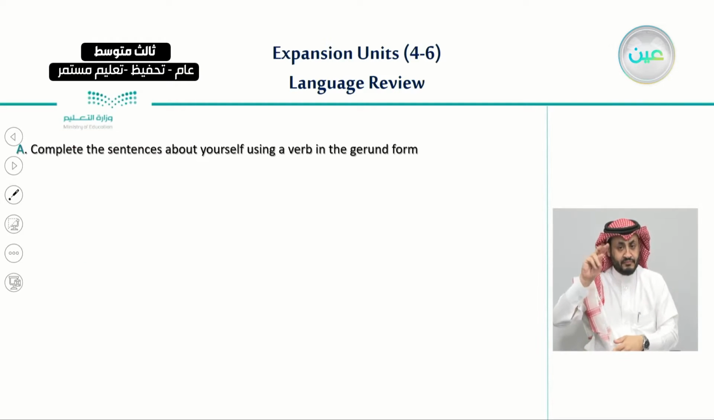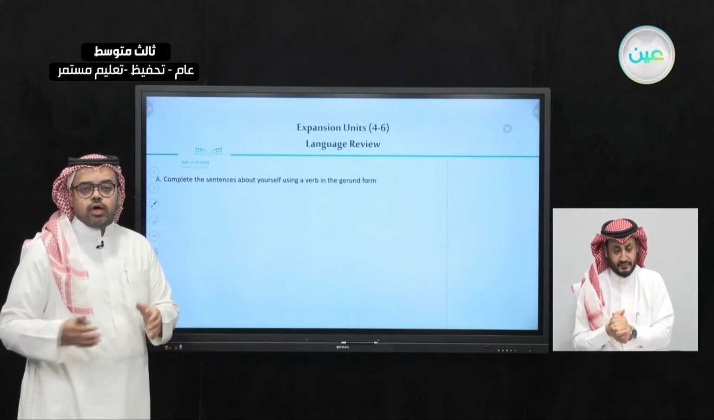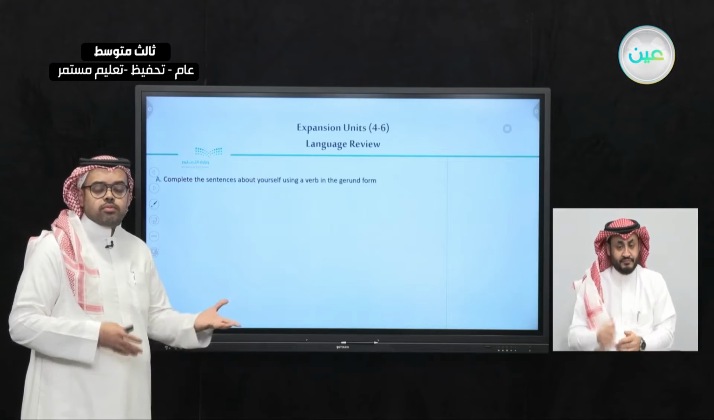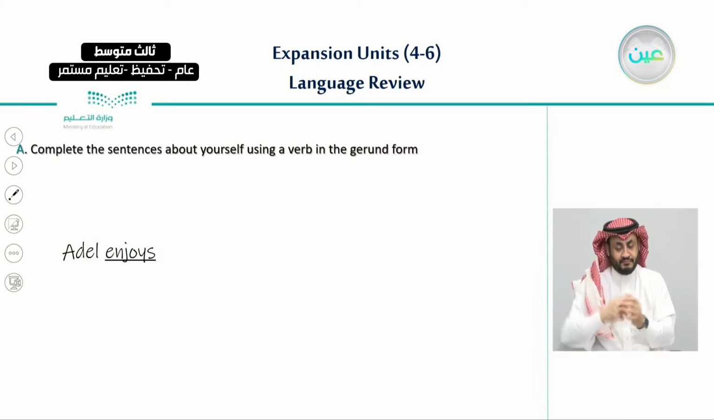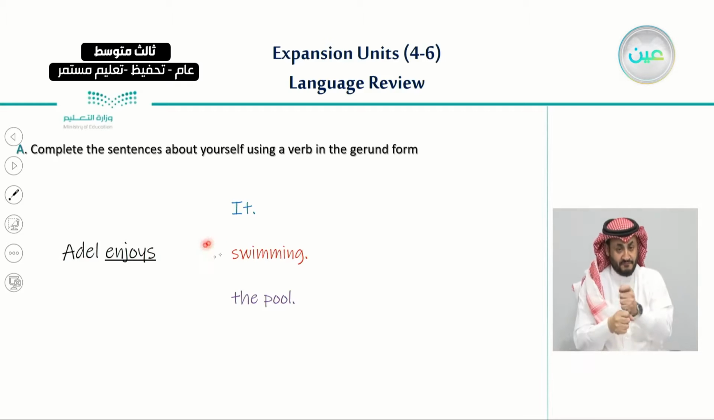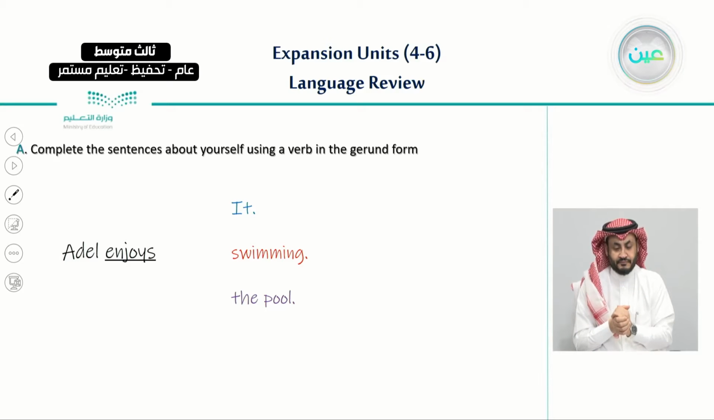So, for example, we have learned that there are certain verbs, and when we use these certain verbs, we can also use after them a gerund, which is a verb plus ing. For example, as we can see here, Adil enjoys, and enjoy is one of these verbs that we can use with a gerund. We can not only use a gerund, but we can also use after it a pronoun. Adil enjoys it, or we can use a gerund, Adil enjoys swimming,